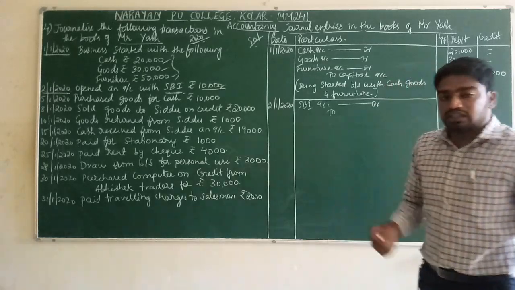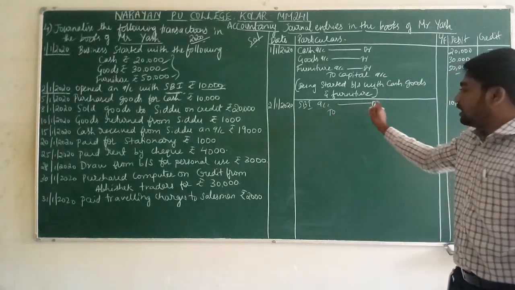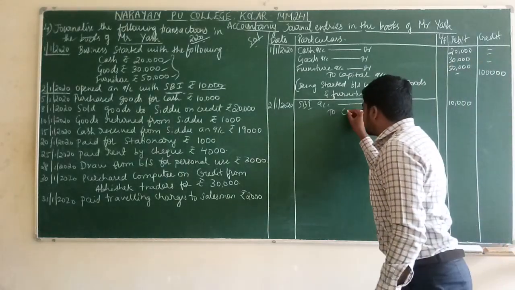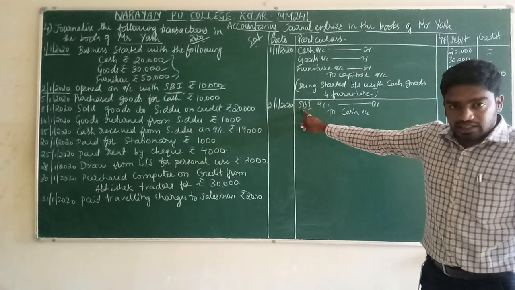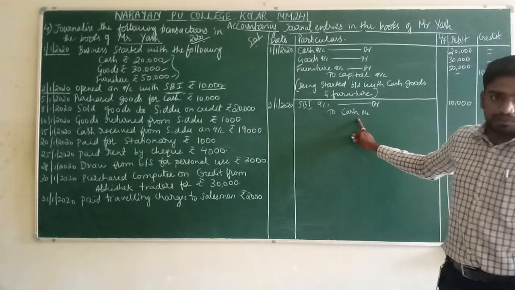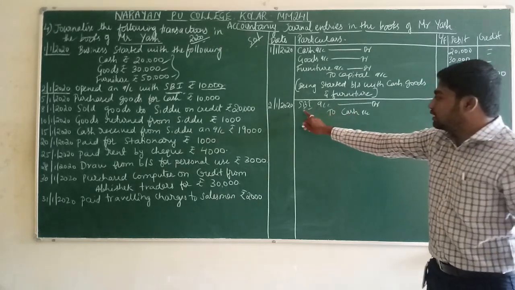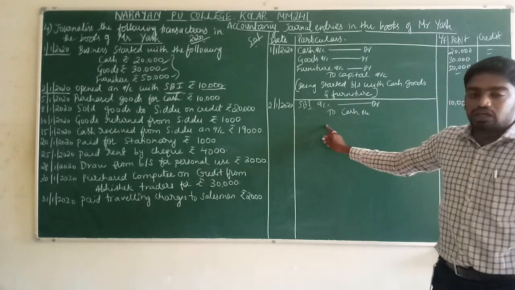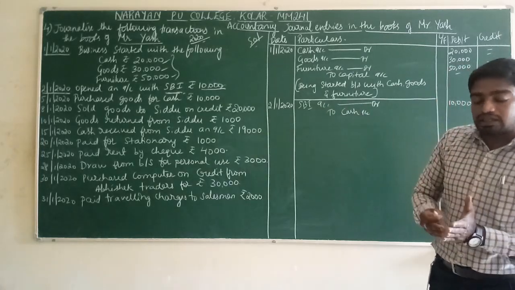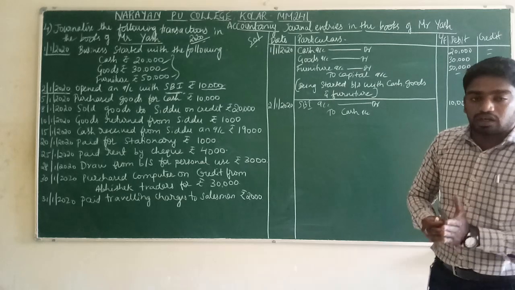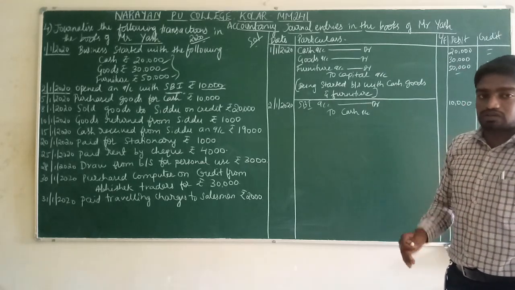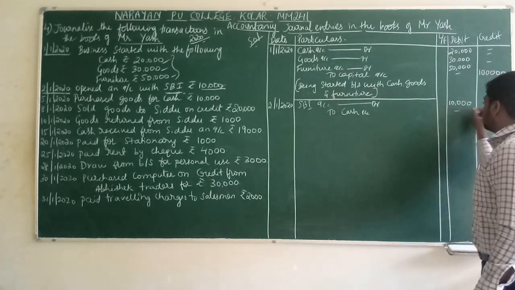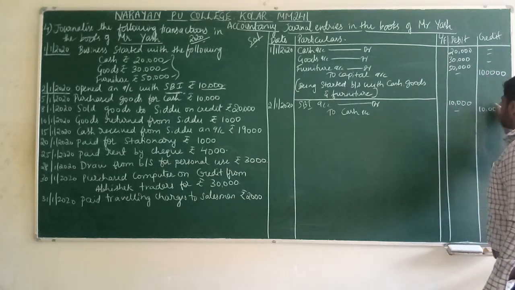So then the journal entry will be SBI account debtor to cash account. SBI is the receiver. Cash is going out from the business. What is the total amount going out from the business? The amount going out from the business is rupees 10,000 to the SBI Bank. 10,000 is credited.